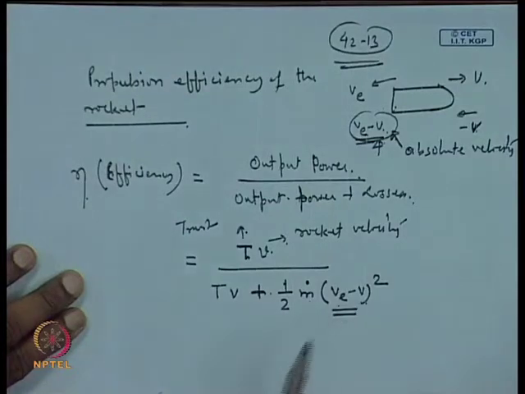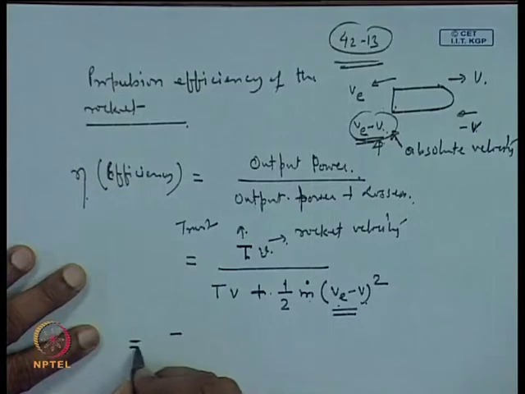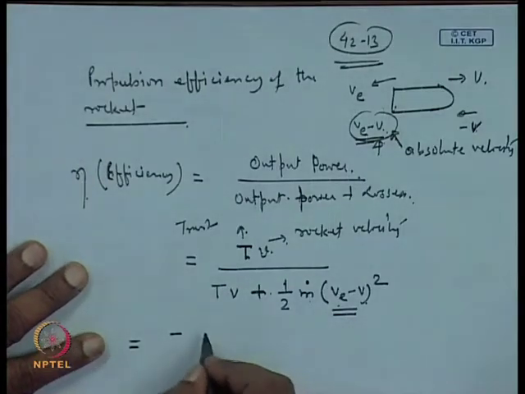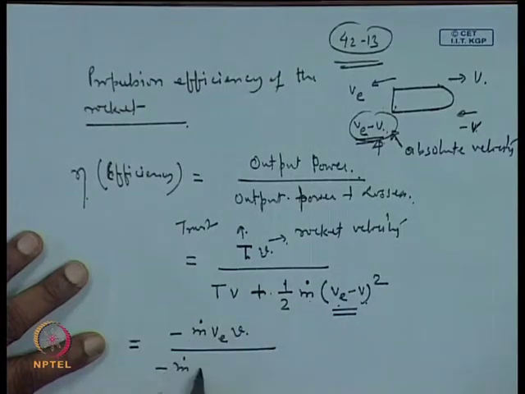Okay. So, v minus V square, and T v already we have written in the simplified format, because without taking any ambient pressure condition. So, this is m dot times V minus m dot times v divided by minus m dot V times v plus 1 by 2 m dot V minus v.